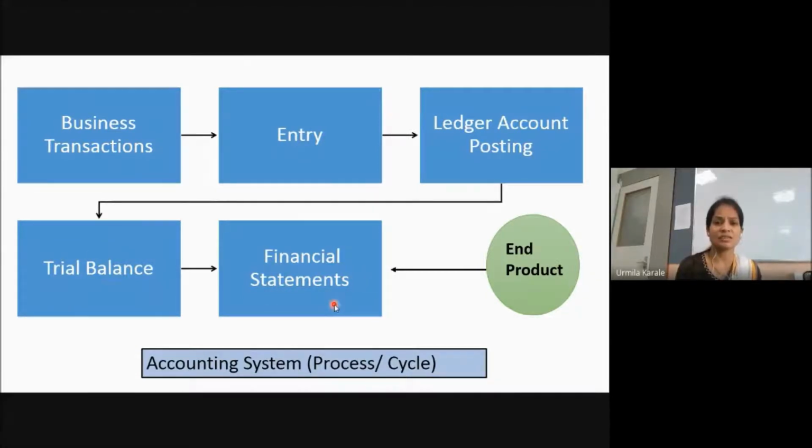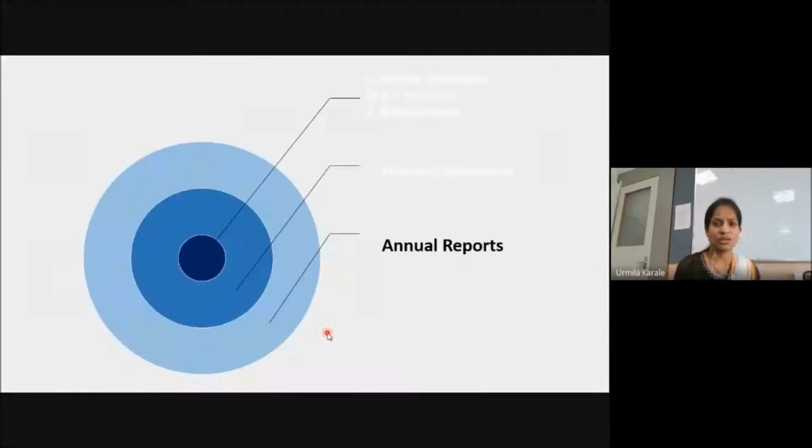Now you can understand when we talk about financial statements, it is an end product. So what these statements are going to reflect is whatever has happened in the company in the last financial year. It talks about all the different business transactions which have taken place over a period of time. Means for one particular accounting year, whatever has happened will be reflected in the financial statements.